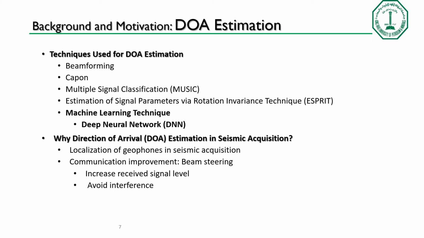Direction of arrival estimation is the process of estimating the direction of the received signal. There are different techniques for estimating the direction of the received signal: one is beamforming, Capon, MUSIC, ESPRIT, and machine learning. Why direction of arrival estimation in seismic acquisition? It is for the localization of the geophone sensors and also improvement in communication through beam steering for avoidance of interference and increased signal level.